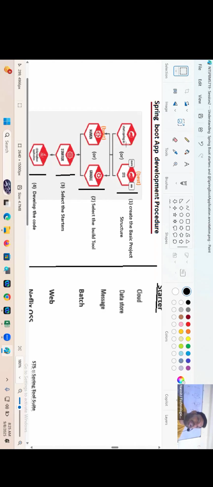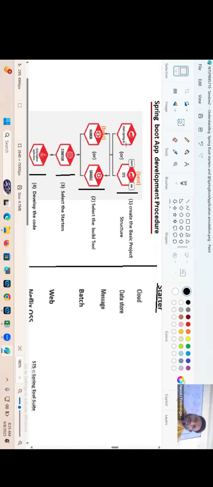So the final conclusion is Spring Boot starter project can be created in two ways. Number one, by adding the STS plugin to regular IDEs, which is the best one, or go to the website, give all the inputs. That will create one project. That project you can import to any IDE.